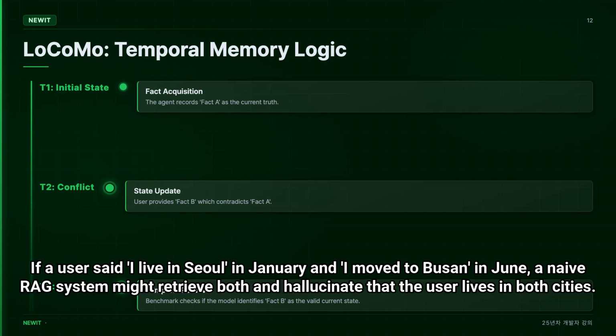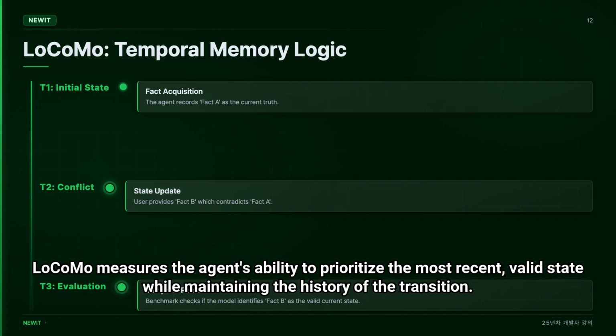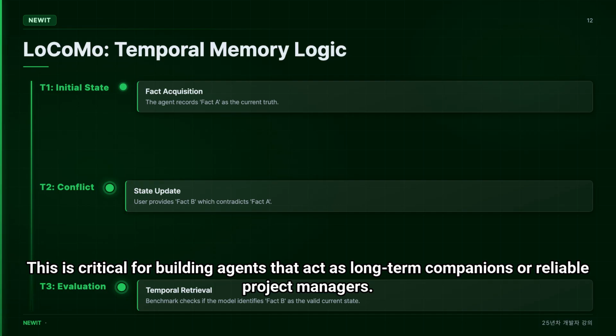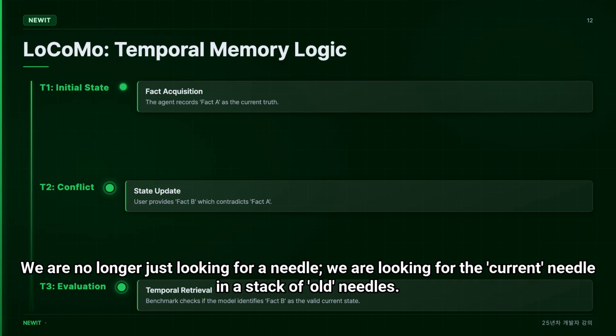If a user said, "I live in Seoul in January and I moved to Busan in June," a naive RAG system might retrieve both and hallucinate that the user lives in both cities. LoCoMo measures the agent's ability to prioritize the most recent, valid state while maintaining the history of the transition. This is critical for building agents that act as long-term companions or reliable project managers. We are no longer just looking for a needle. We are looking for the current needle in a stack of old needles.